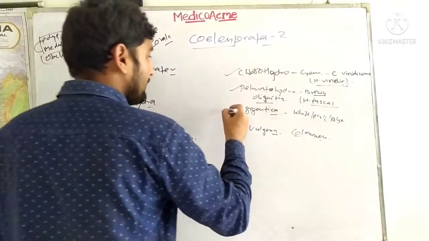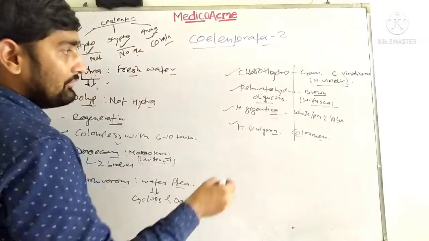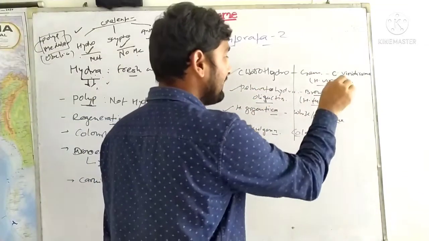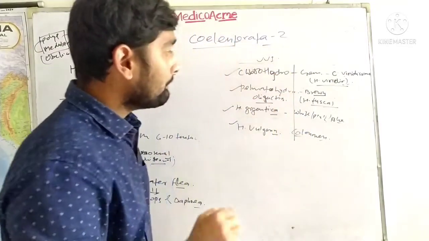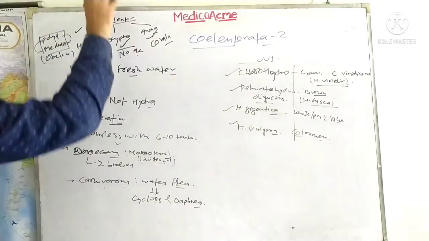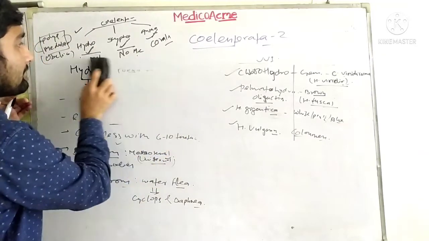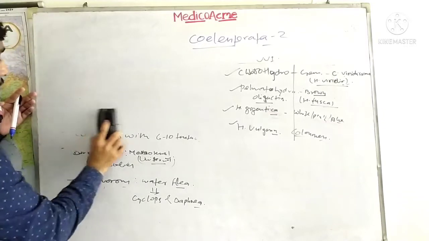So in matching type questions, you are given the names of the species of Hydra, and you have to match them. So this becomes very important, VVI, I am writing it here. Please remember these things at least. Hydra is dangerous obviously because they have tentacles which are used for defense and attack. Nothing more about it.